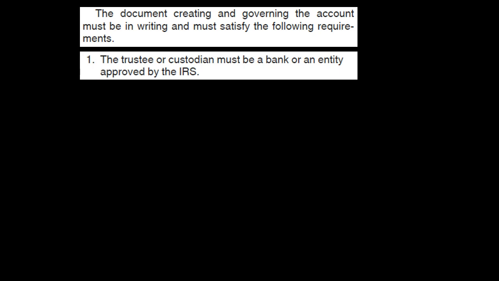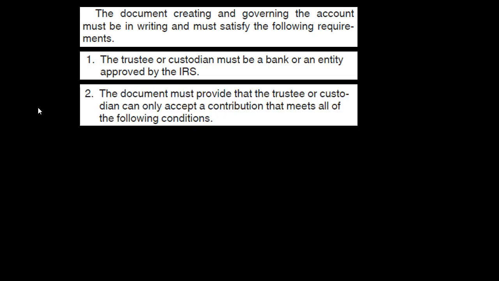Back to the text. The document creating and governing the account must be in writing and must satisfy the following requirements. 1. The trustee or custodian must be a bank or an entity approved by the IRS. So whoever is controlling the account, the custodian or the trustee of it, must be a bank or an approved entity. Typically, we would think of something like a bank or some type of investments because that's where we would most likely be setting the investments up. But there could be more unusual circumstances, but in essence, has to be approved by the IRS.